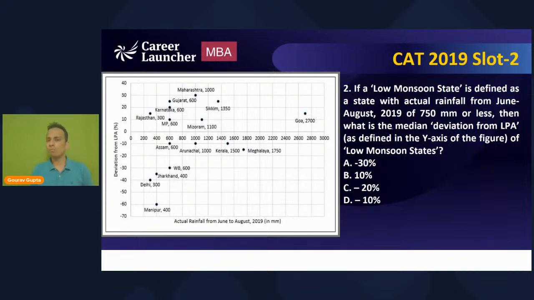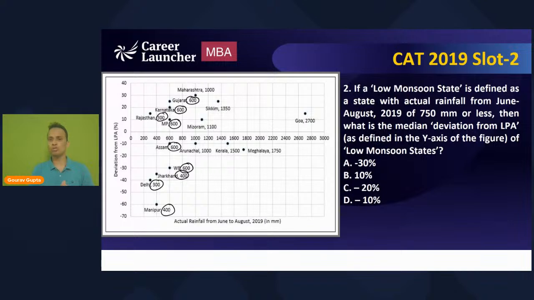So first of all, I'll have to mark all the states where the rainfall is 750 or less than that. So I'll mark Gujarat with a rainfall of 600. Karnataka with a rainfall of 600. Rajasthan, MP, Assam, West Bengal, Jharkhand, Delhi, and Manipur. Right? So 1, 2, 3, 4, 5, 6, 7, 8, 9. I have marked 9 states. Now they're not talking about the rainfall. So 750 or less, I have selected these low monsoon states.